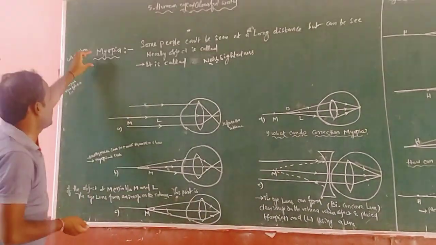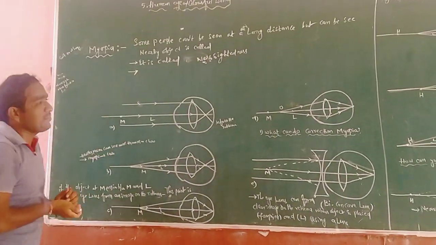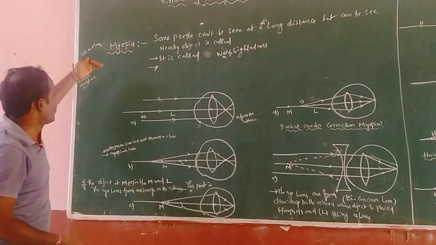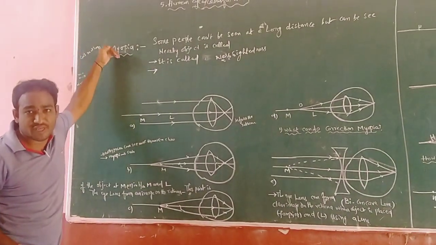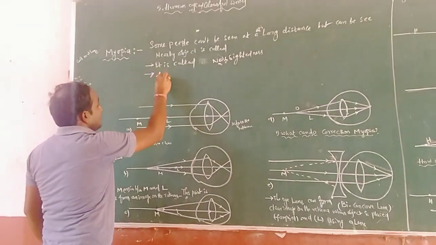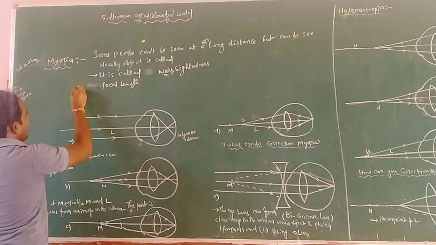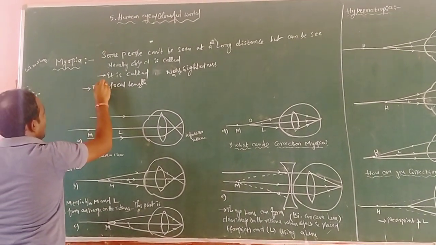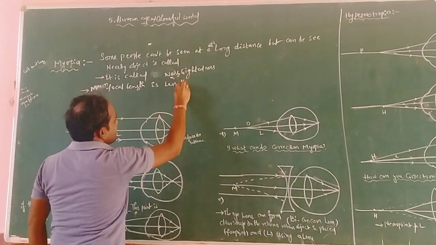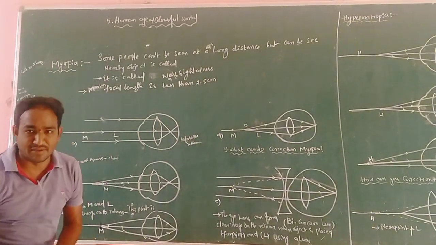In myopia, the maximum focal length is less than 2.5 centimeters. So if you suffer from myopia, what is the focal length? The maximum focal length is less than 2.5 centimeters.